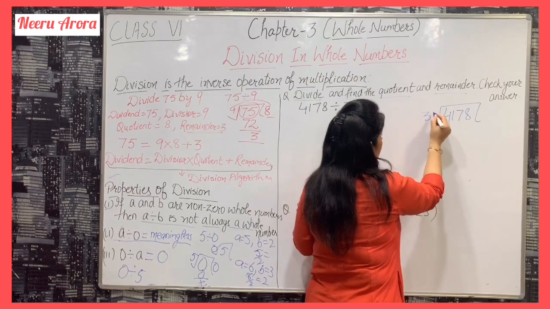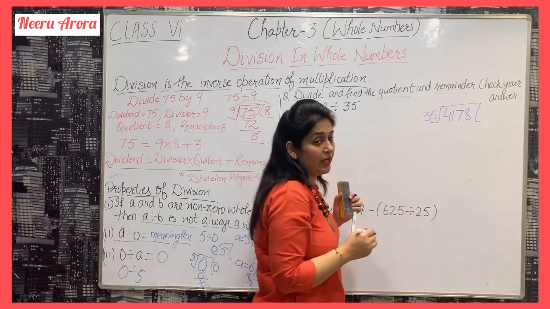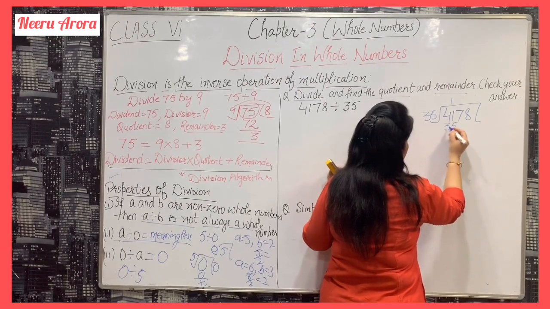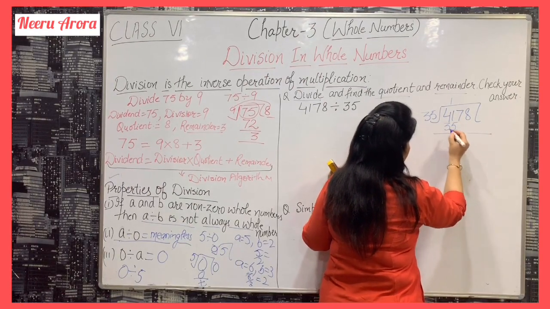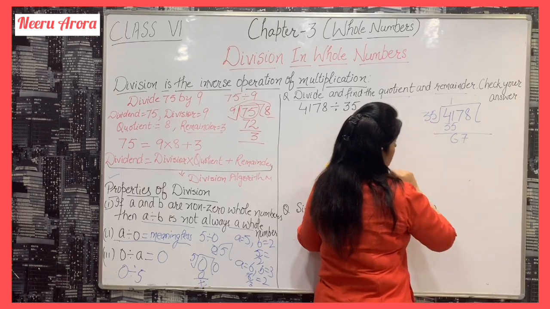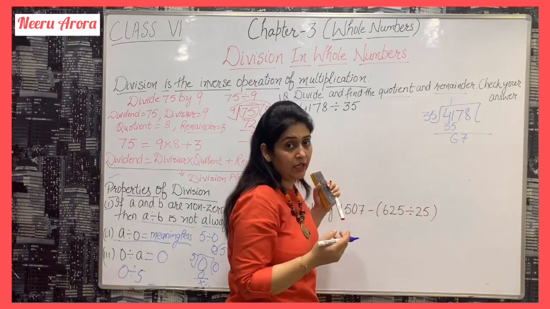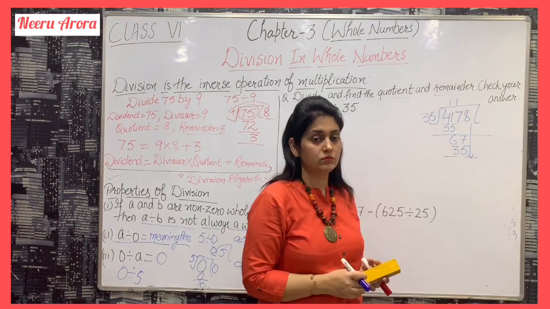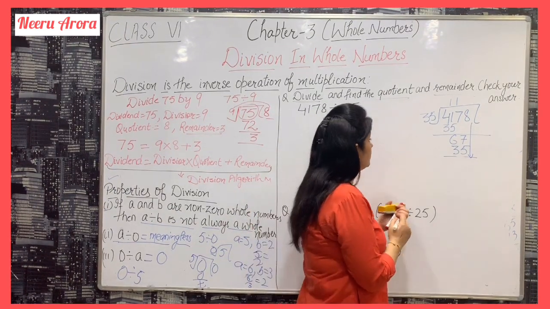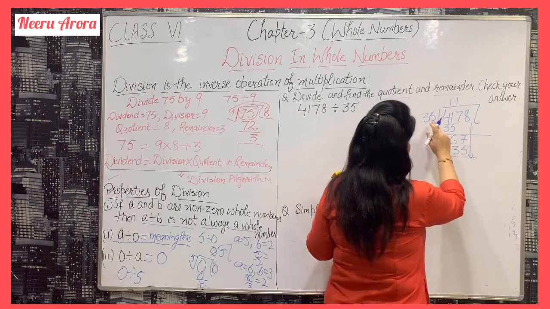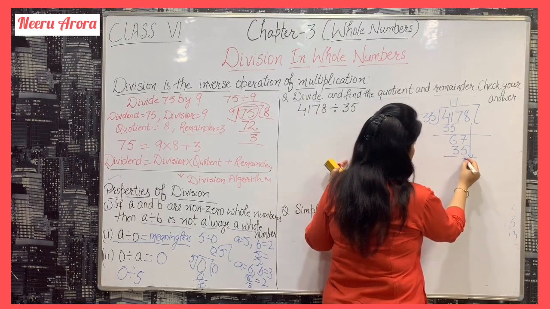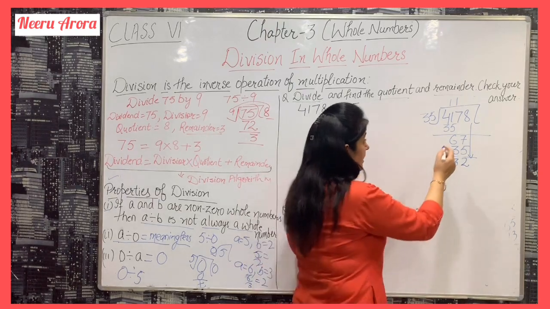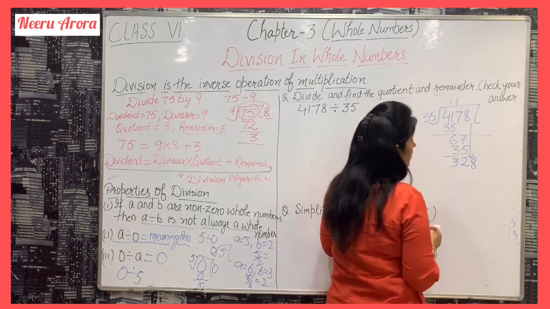Divide 4178 by 35. 35 ones are 35. Here it comes 6, 11 minus 5 is 6, then 7. So 35 twos are 70. Again 35 ones are 35. So here comes 2. 32 is the remainder. This 8 comes down.